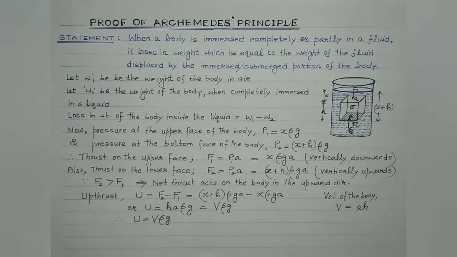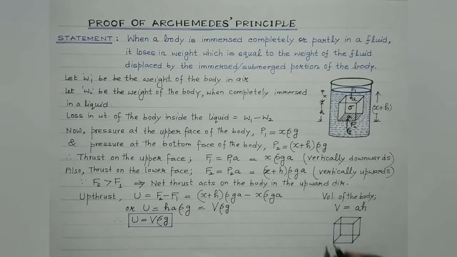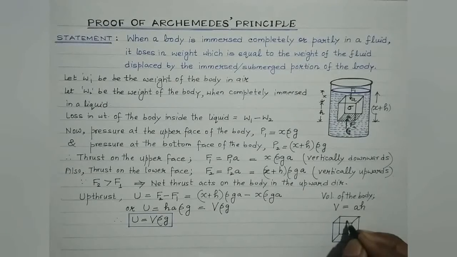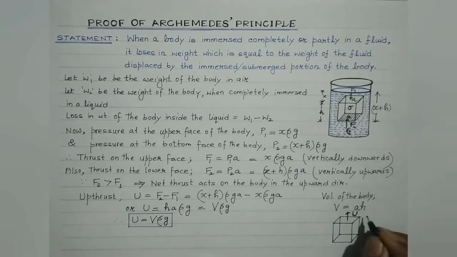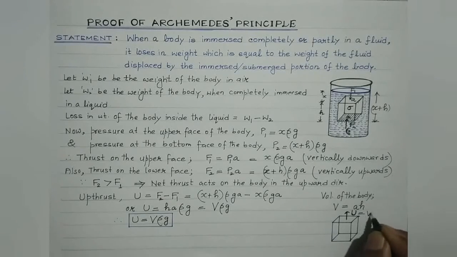Clear? Therefore, students, two forces act on this particular body. One is, as we have discussed, the net thrust acting on the body in the upward direction. This may be denoted by U. It is known as the upthrust, or the buoyant force. This U represents buoyant force, and it is found to be V rho g.